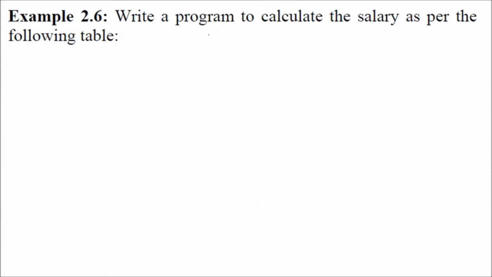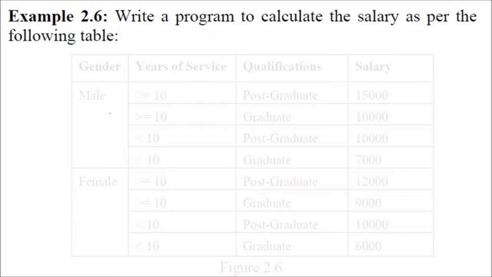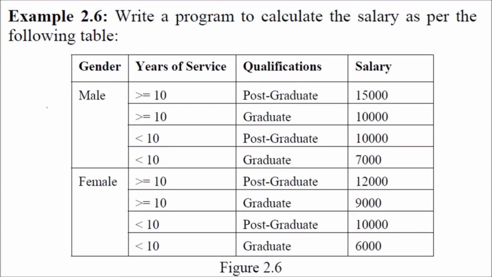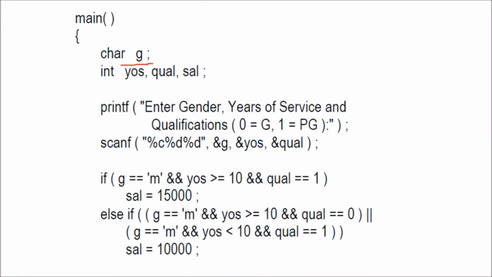Let us take an example. Write a program to calculate the salary as per this table. So we have, let us see, male. One condition is male, greater than equal to 10, postgraduate, and 15,000. We take 0 for graduate and 1 for postgraduate. See, all these conditions can be combined in and, or operations. How? We are taking the character as G. If it is 0, then it is graduate, and 1 will be postgraduate.